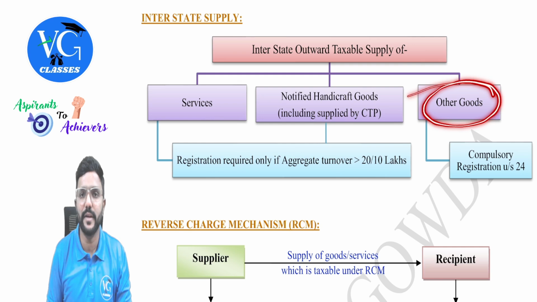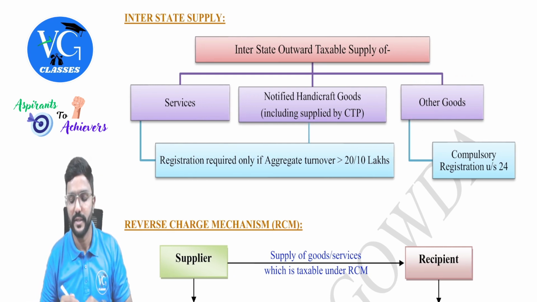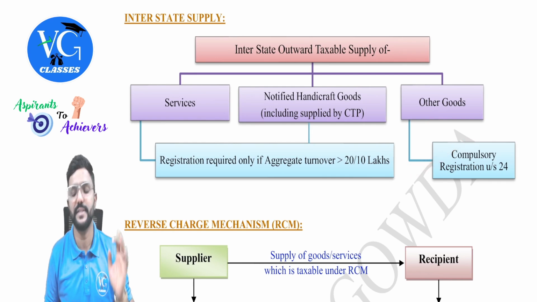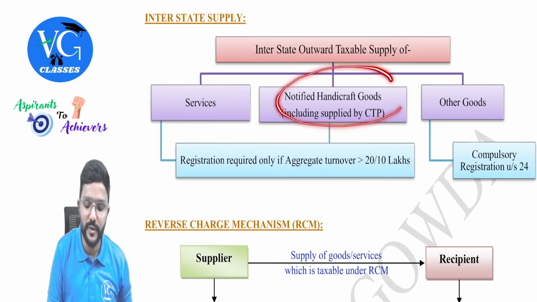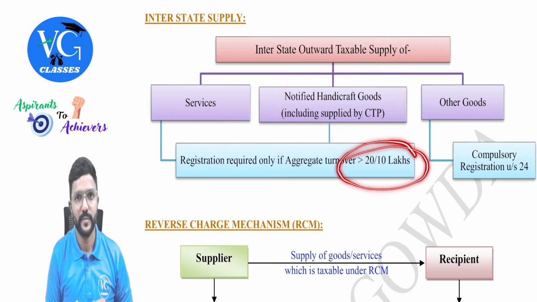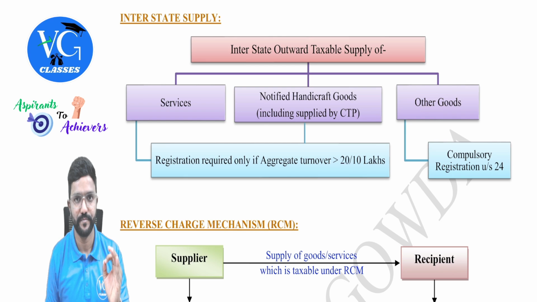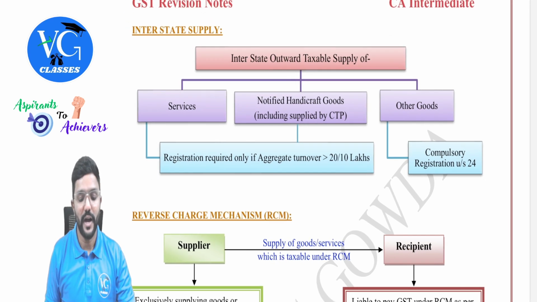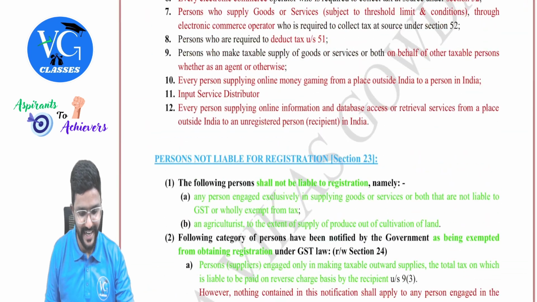Sir, what if it is any other goods? If any other goods, assume this pen is supplied outside the state, the supplier has to take compulsory registration as per section 24, guys. So only for these goods the threshold limit is applicable, whereas for any other goods, mandatory registration. Got it? Yes, sir.